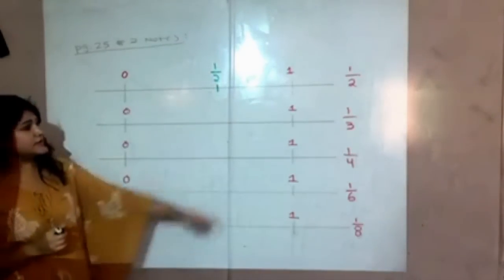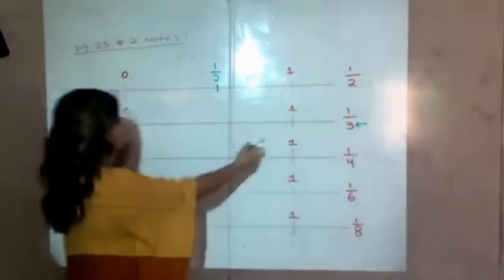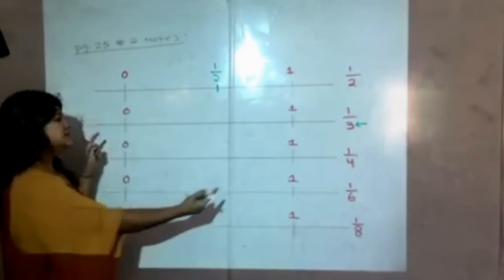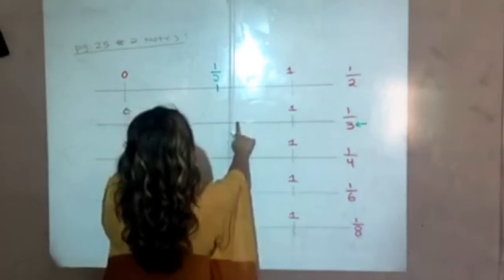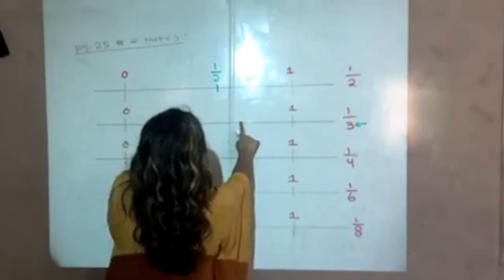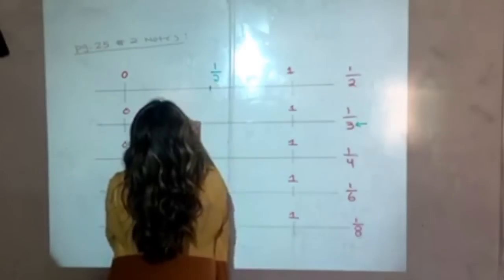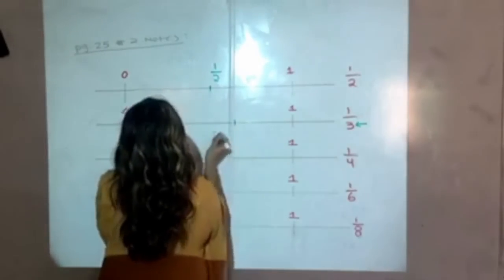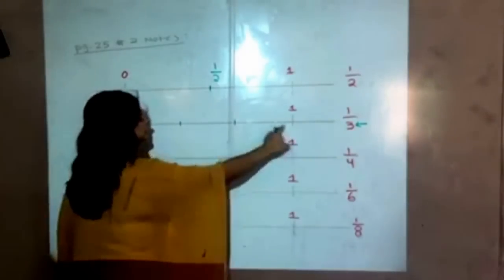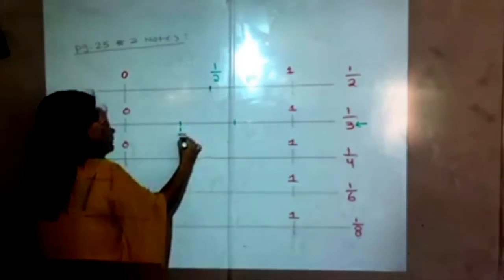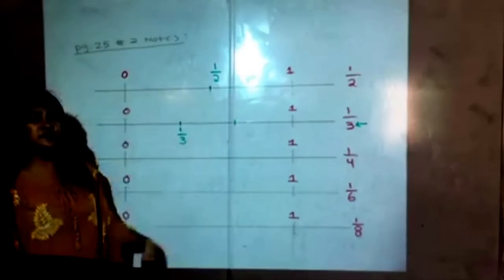The next one is 1/3. So now our denominator is telling us to divide this one piece, the same sized piece, into 3 equal parts. So I'm going to try to make this as equal as possible. I already see that I did not make this as equal as possible, but I'm doing my best here. Here we have 1, 2, 3 pieces, so this will be 1/3. Try to see what you're noticing as our denominators get larger.